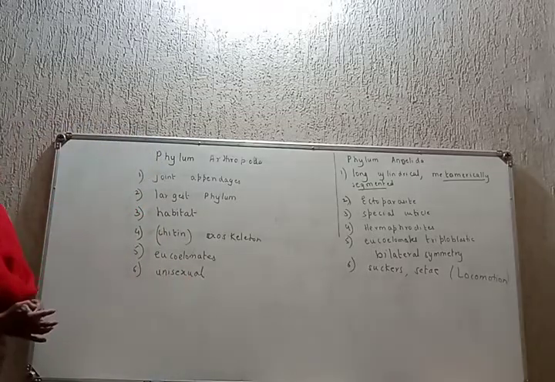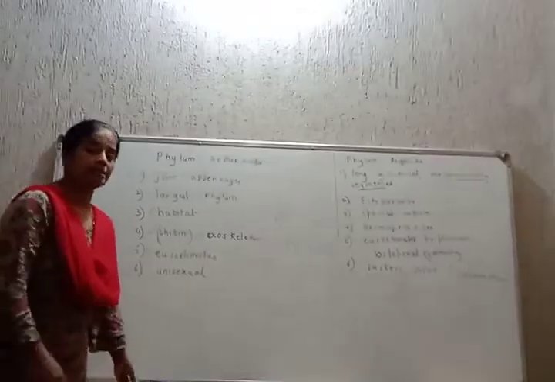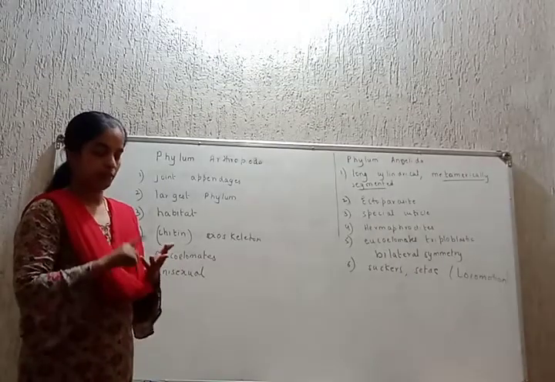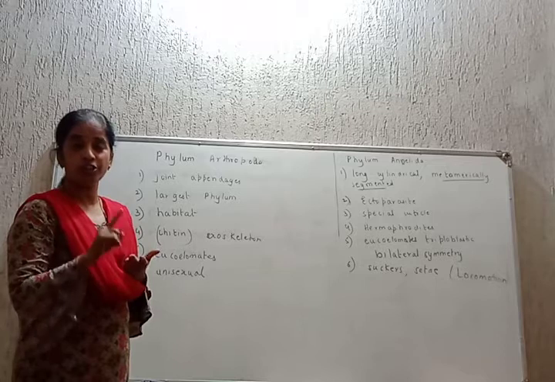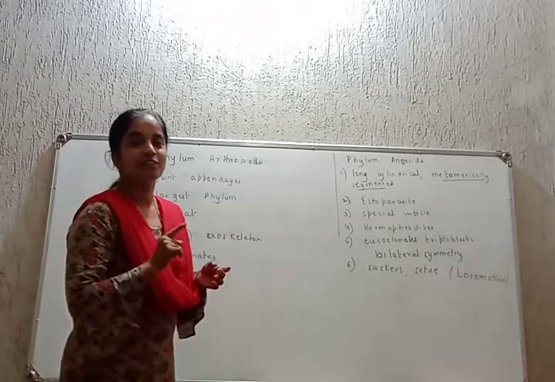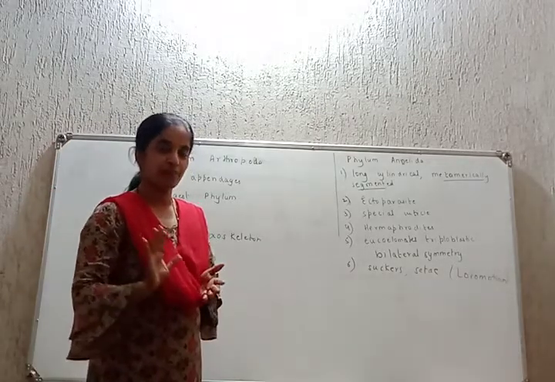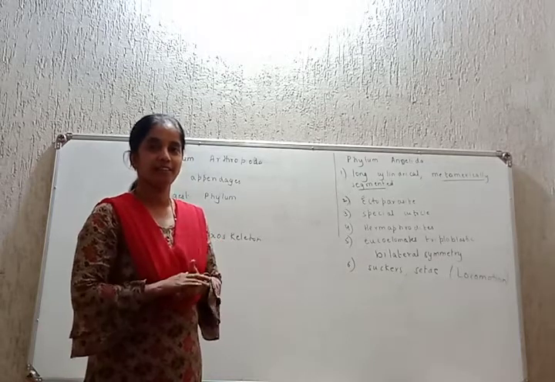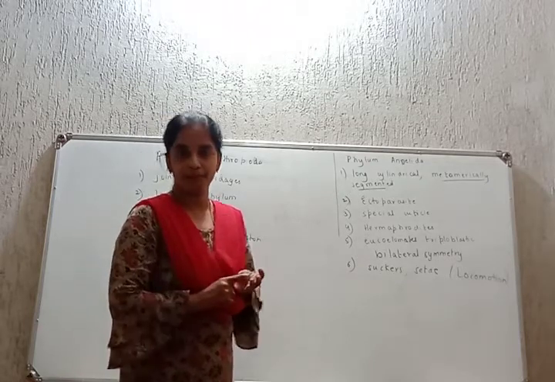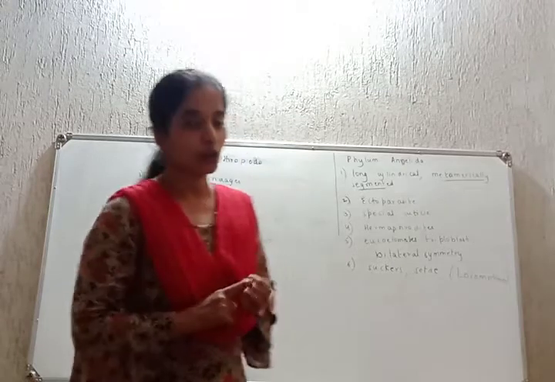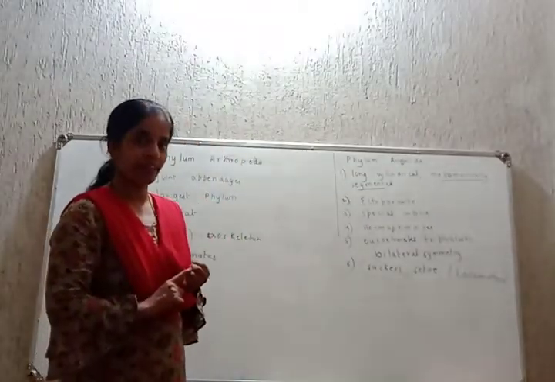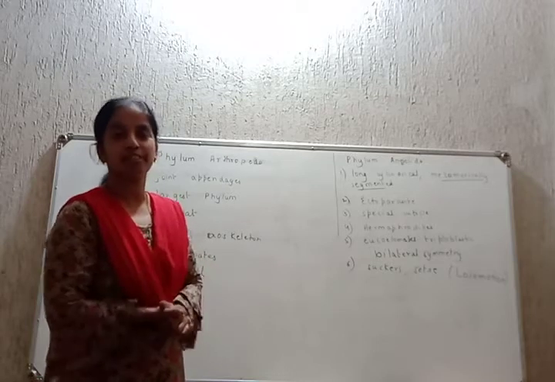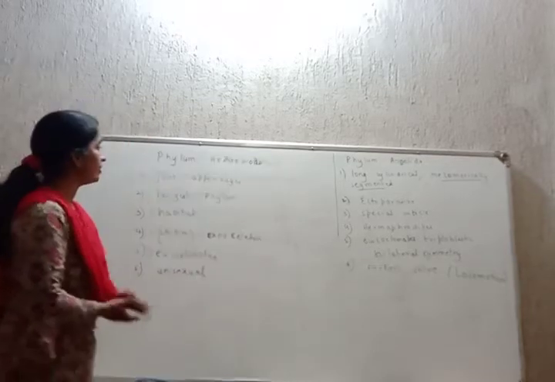Examples: spider, crab, scorpion, your cockroach. The examples are crab, spider, cockroach, scorpion, butterfly. There are several such animals, children. I repeat what I said.